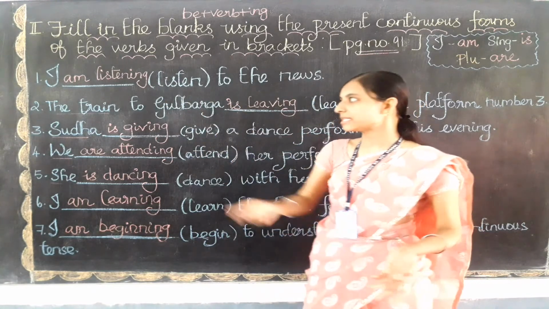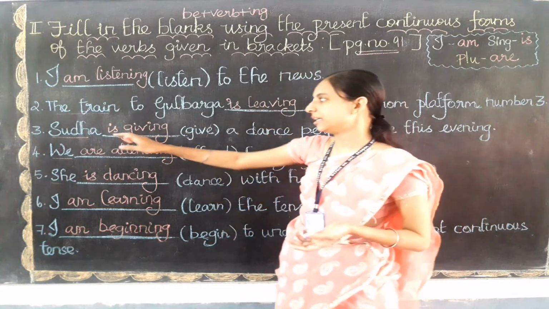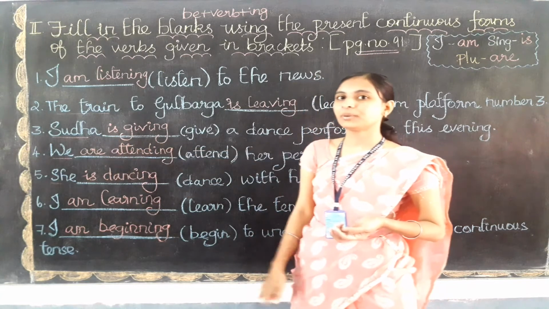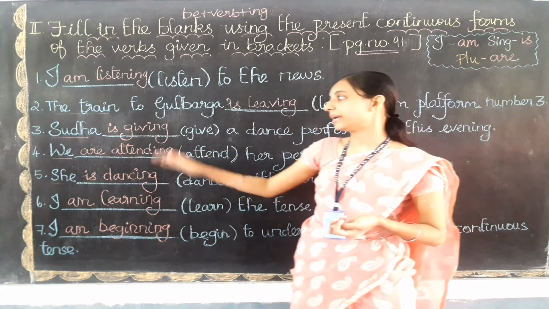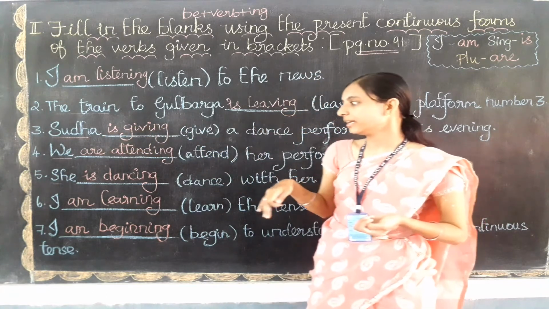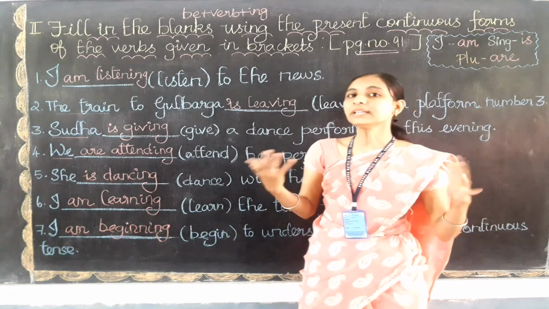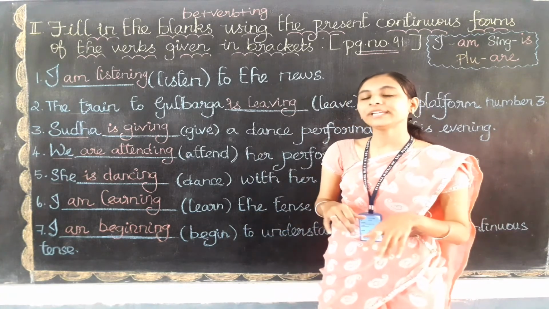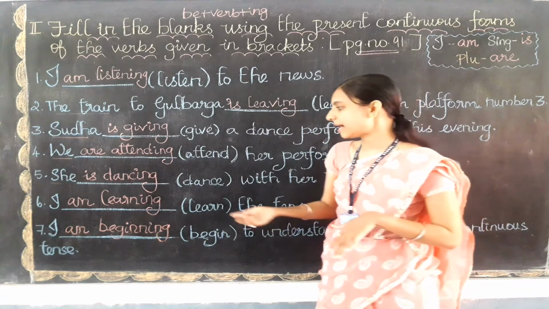When the subject is singular, for those singular subjects we need to use is as the be form verb, and then we need to add ing to the main verb. That is Sudha is giving, the train is leaving, she is dancing, for the singular subject only. Okay, so when the subject is plural, we need to use are, the be form verb, and then we need to add ing.